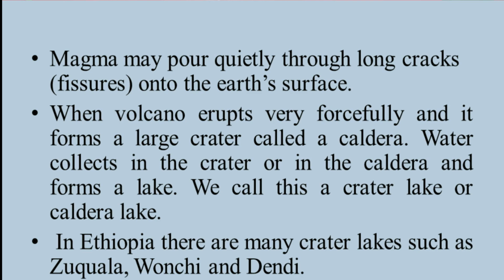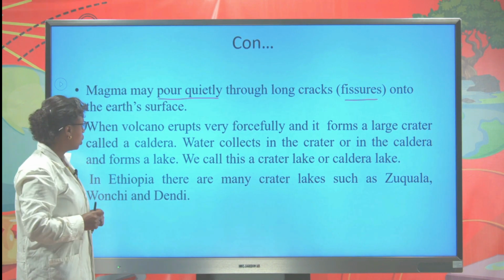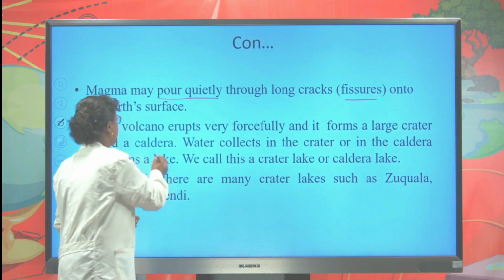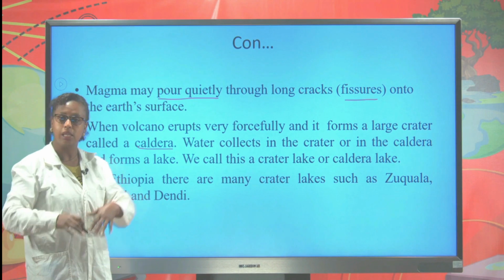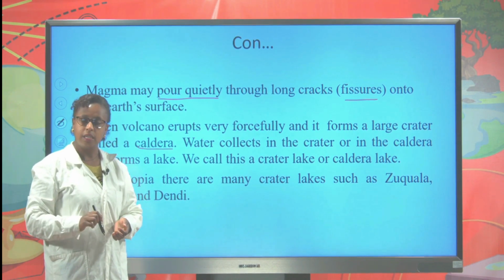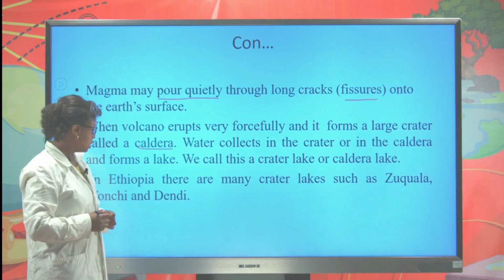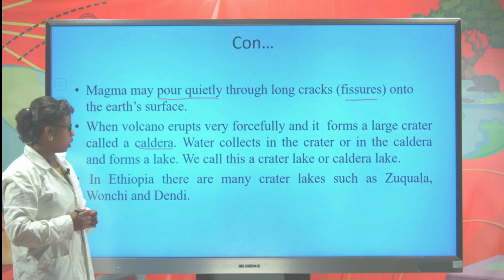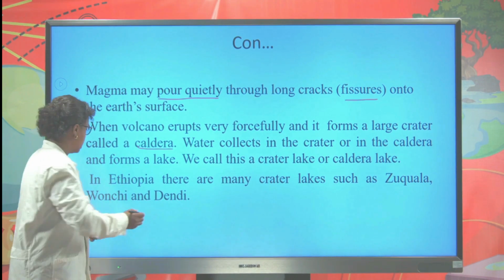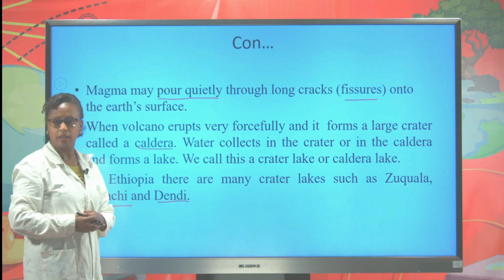When the volcanic eruption occurs forcefully, it forms a large crater. We call this crater a caldera. Caldera is a bowl shape which collects water inside it. There are different caldera lakes in Ethiopia. For instance, Mount Zukwala, Wenchi, and Dendi are examples of crater or caldera lakes.